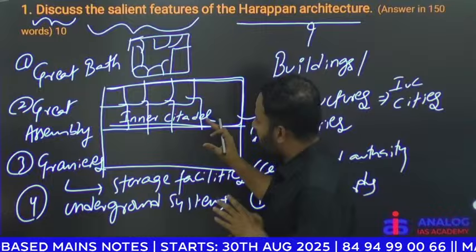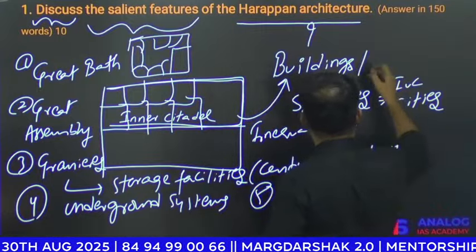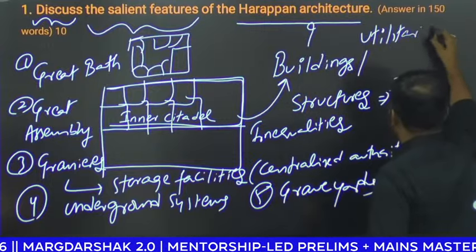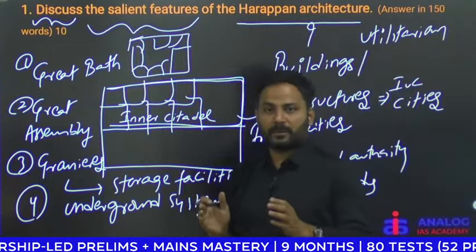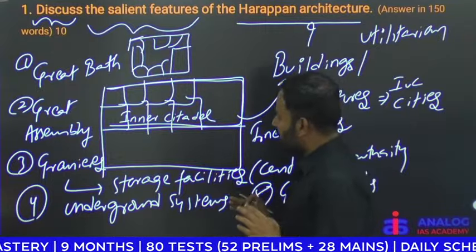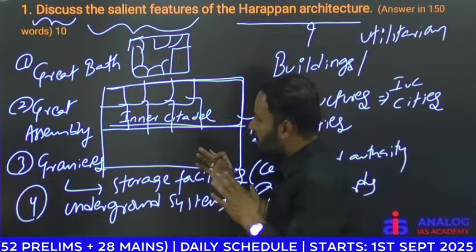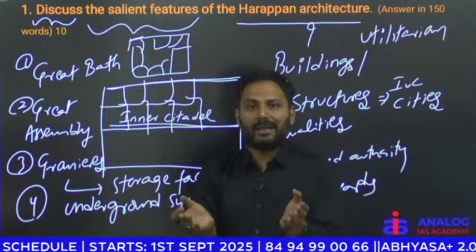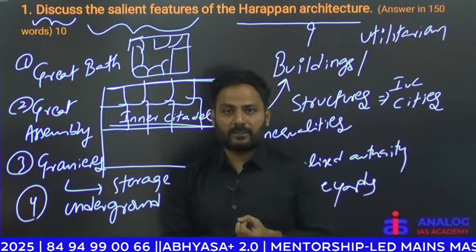If you look at the Great Bath, Great Assembly, granaries, they are all mostly utilitarian in nature. Most of the structures were used for public purposes. And one more interesting thing is, whatever structures you can see, be it the Great Bath or granaries, they are all built with the available building materials like burnt bricks or baked bricks.